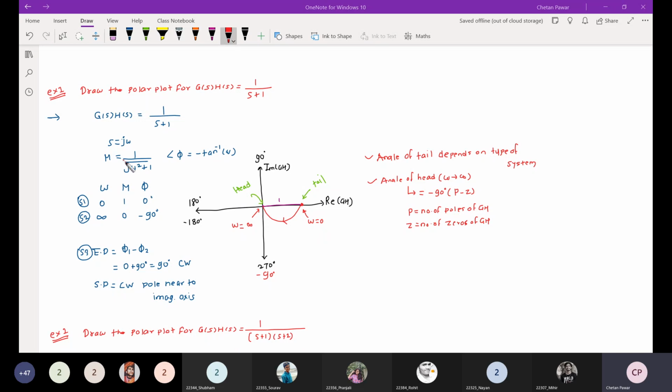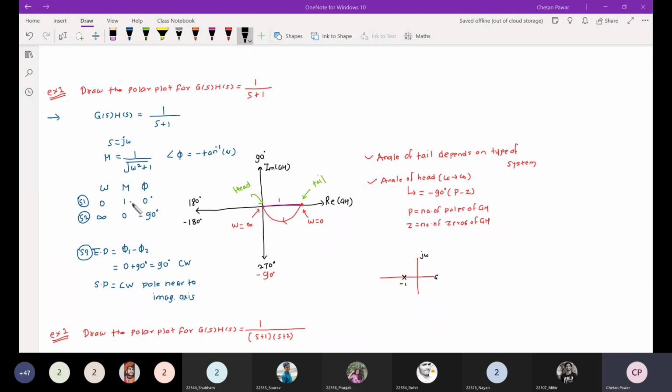Now the starting direction. The starting direction depends on the pole location and zero location. There is only one pole, and it is near the imaginary axis, at -1. So the starting direction will be clockwise. So the ending direction is clockwise and the starting direction is clockwise. Let us draw the polar plot.